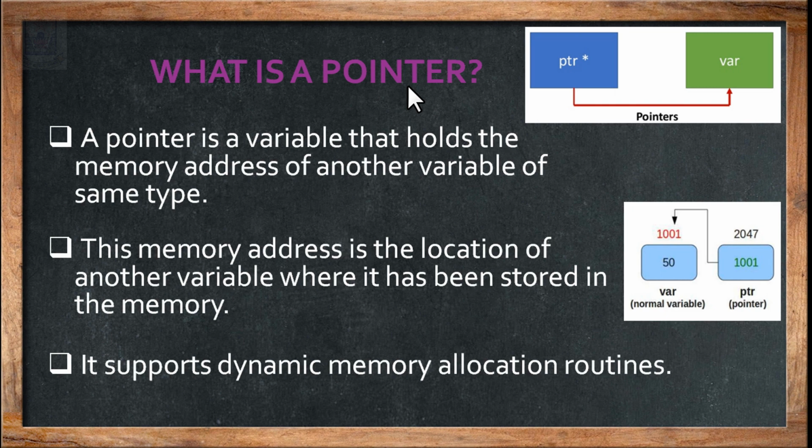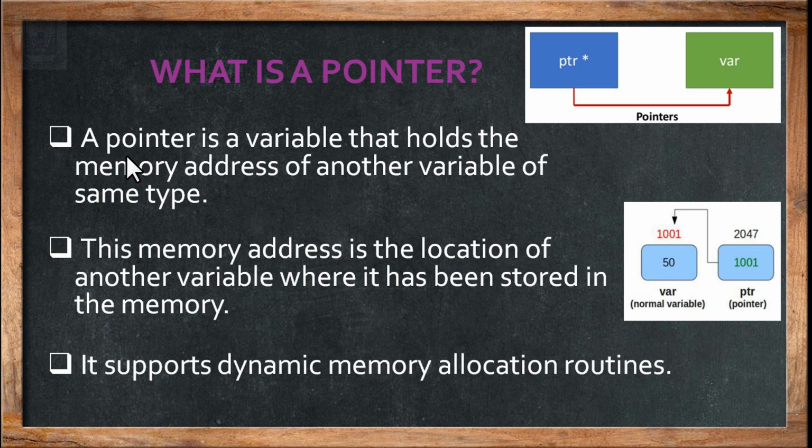The major difference that you should keep in your mind about the pointers and the variables is, the variables will keep the data values that are whole numbers, not the memory addresses, whereas the pointers will keep the values that are not the data, they are addresses of certain variables. So they cannot store the values. That means pointer cannot store the values, they can store the addresses of another variable.